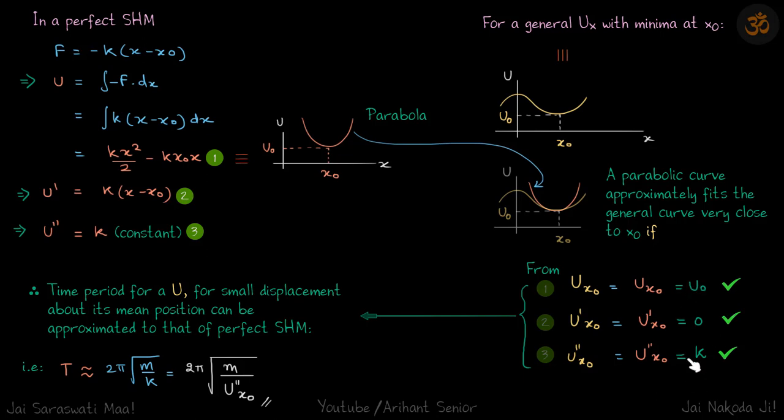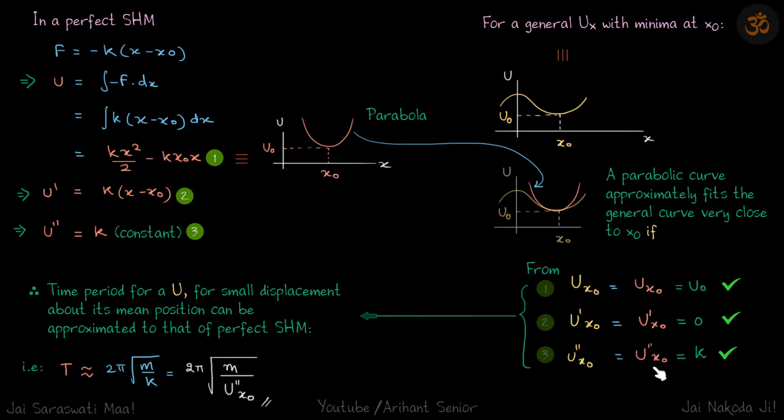If these three conditions are met, then any general curve can be approximated to a parabola just near x naught. So from here, the time period for a general curve U for small displacement about its mean position can be approximated to that of a perfect SHM. For perfect SHM, time period is 2 pi root m by k. So for this curve also, it can be approximated to be 2 pi root m by k.